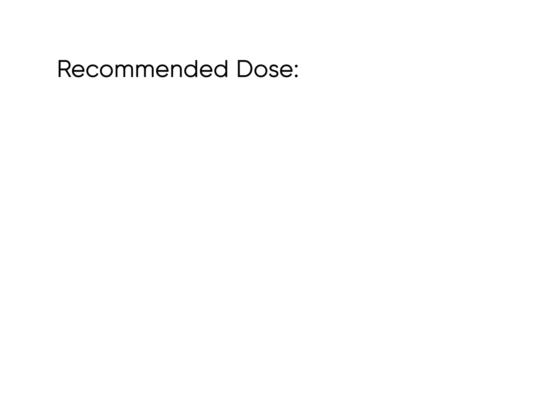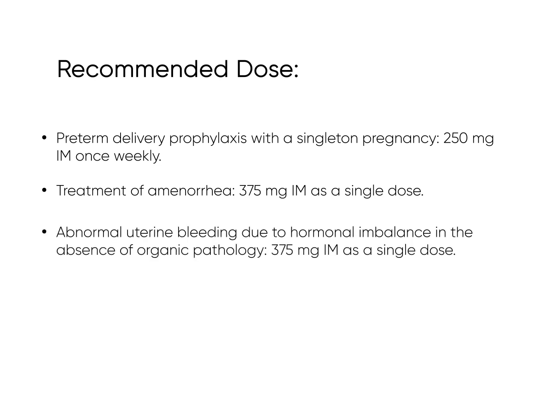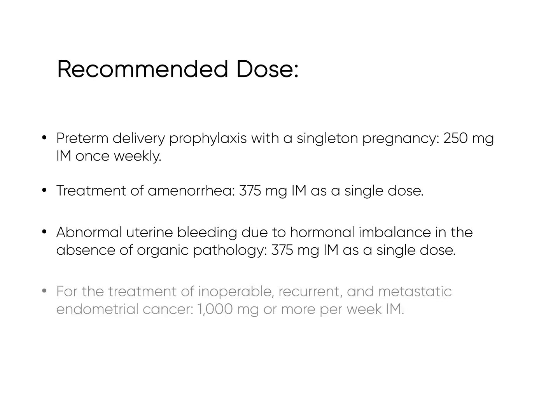Recommended dose as per guidelines. Preterm delivery prophylaxis, 250 mg IM once weekly. Treatment of amenorrhea, 375 mg IM as a single dose. Abnormal uterine bleeding, 375 mg IM as a single dose. For the treatment of inoperable, recurrent, and metastatic endometrial cancer, 1000 mg or more per week.